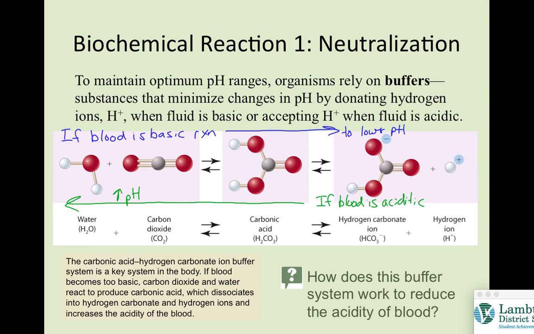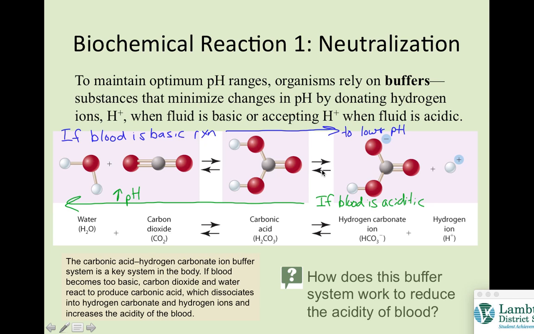Now, there's a lot of information here on the slide, but here's the key thing. When our blood becomes too basic, so our blood levels are say at an 8 or a 9, what our body will do is take water and carbon dioxide and convert it into carbonic acid. So if our blood's basic, our body is going to make carbonic acid, which is then going to lower our pH and bring it back down to where it should be. Because as we make this acid, our blood's going to become a little bit more acidic, and it's going to turn it from being too basic into the proper levels.